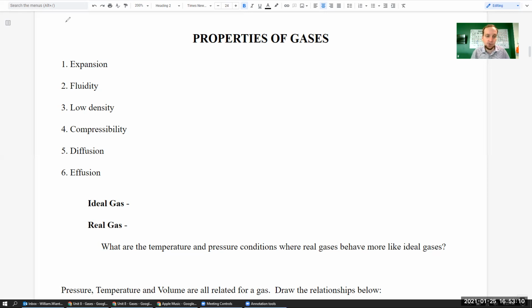The next one is effusion. Effusion is basically where a gas can escape through a narrow hole. So again, think of those metal cylinders you see sometimes on the back of trucks. They use them for welding and other purposes. If I was to open that valve at the top just a little bit, I'm going to make a very, very small hole, and that gas is going to escape with an insane amount of pressure. And that again is called effusion, the ability to escape through a very, very small hole.